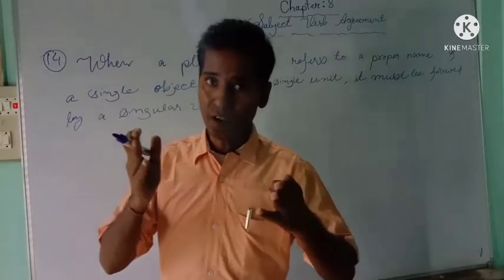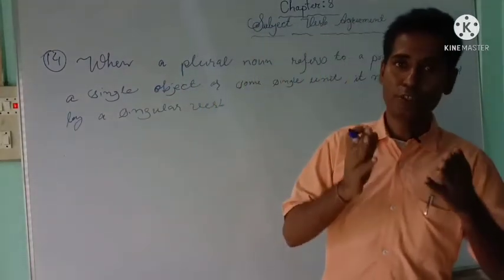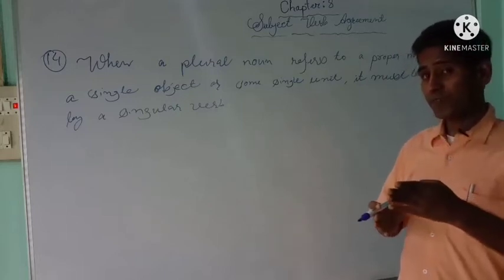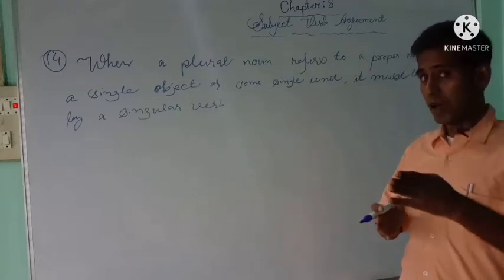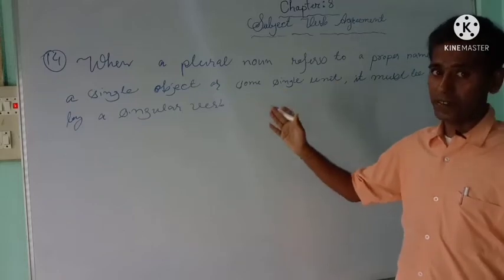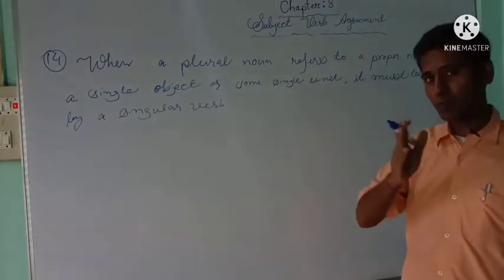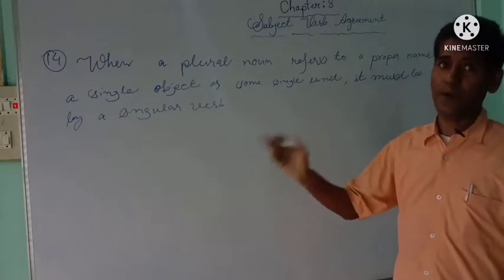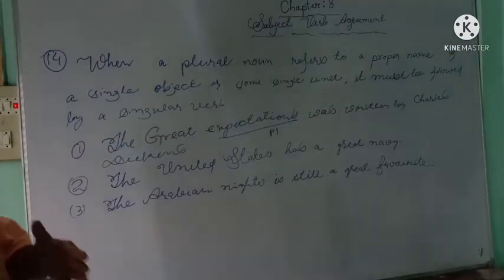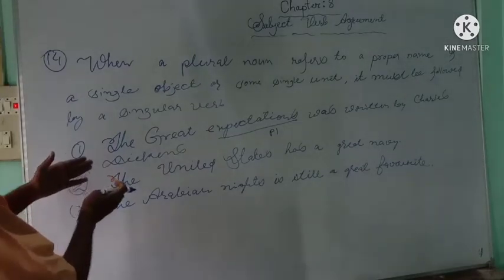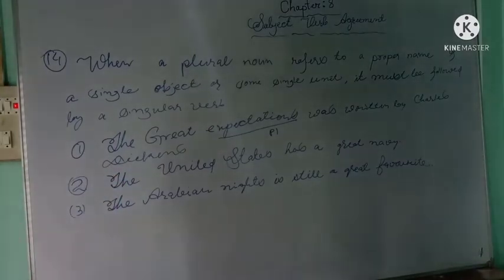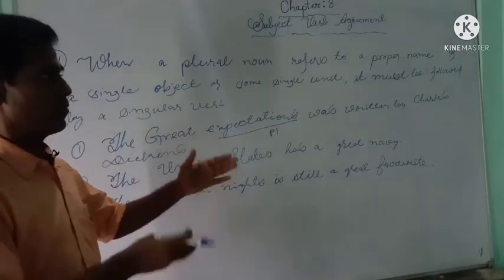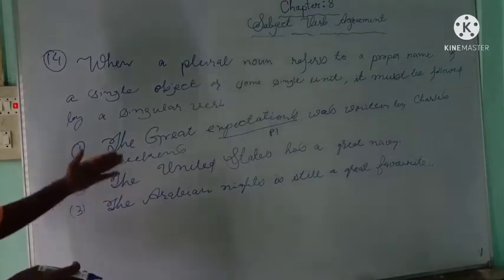Okay. Well, now let us proceed to rule number 14. When a plural noun refers to a proper name of a single object or a single unit, it must be followed by a singular verb. Now children, look at the sentences written on the board. The first sentence, the Great Expectations was written by Charles Dickens.